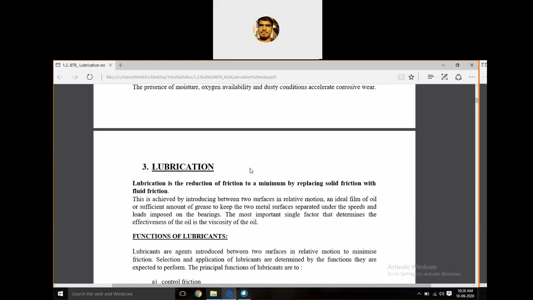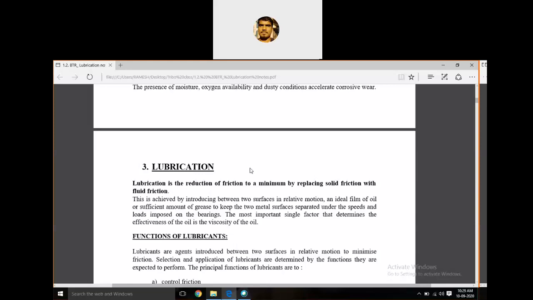Okay, in technical terms, lubrication is a reduction of friction. Lubrication is mainly used to reduce the friction, not 100%, to a minimum by replacing solid friction with fluid friction. If the two surfaces come into contact, it is solid friction. That friction we replace by fluid friction, which is due to a lubricant or fluid between the two surfaces. Of course, fluid friction is very minimum when compared to solid friction.